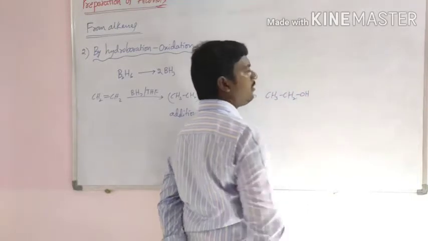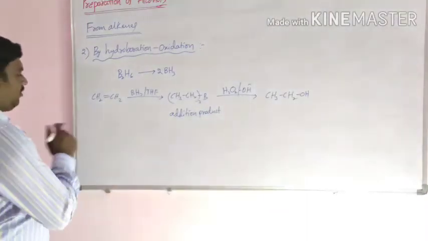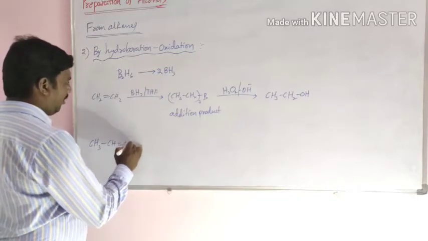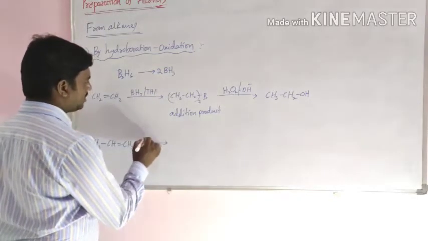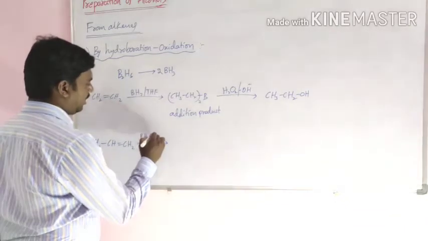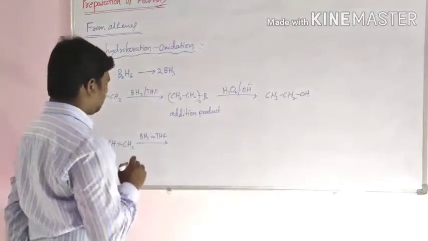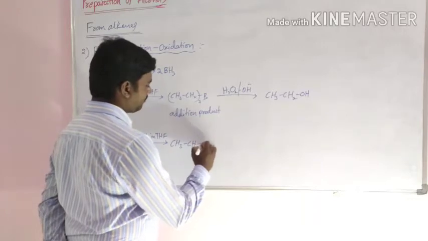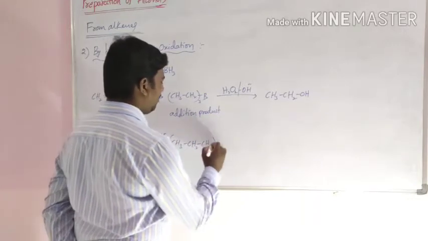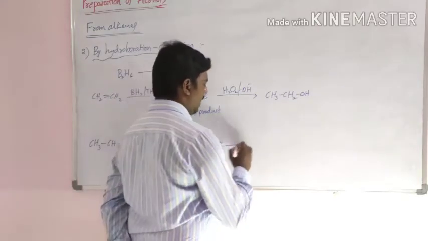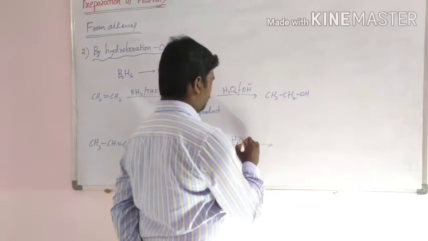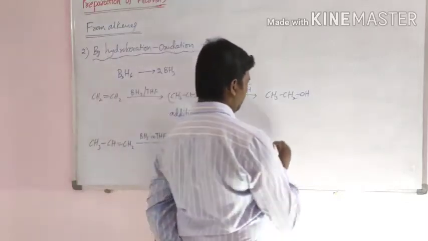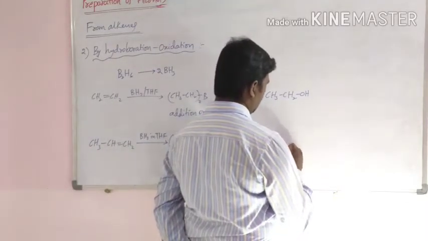Converts into alcohol. If we take unsymmetrical alkene CH3CH=CH2 in presence of boron in THF, then trialkyl boron is formed, which is oxidized in the presence of H2O2 and aqueous base. Then it converts into alcohol.